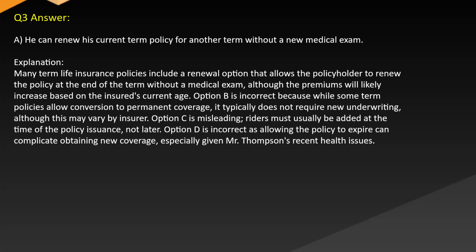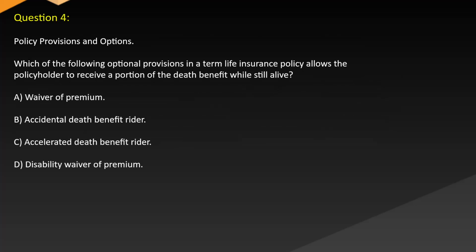Option B is incorrect because while some term policies allow conversion to permanent coverage, it typically does not require new underwriting, although this may vary by insurer. Option C is misleading. Riders must usually be added at the time of the policy issuance, not later. Option D is incorrect as allowing the policy to expire can complicate obtaining new coverage, especially given Mr. Thompson's recent health issues.